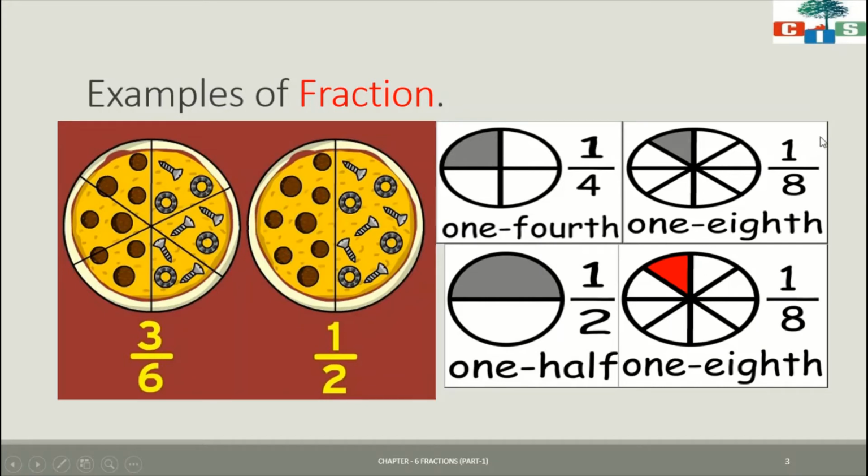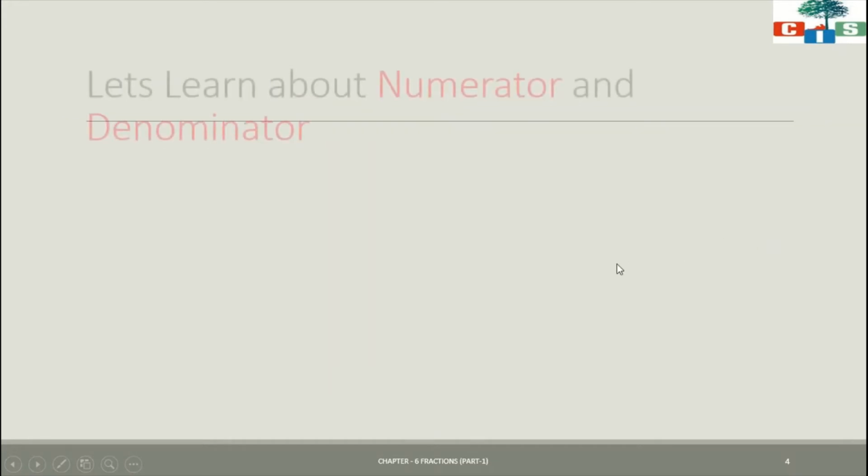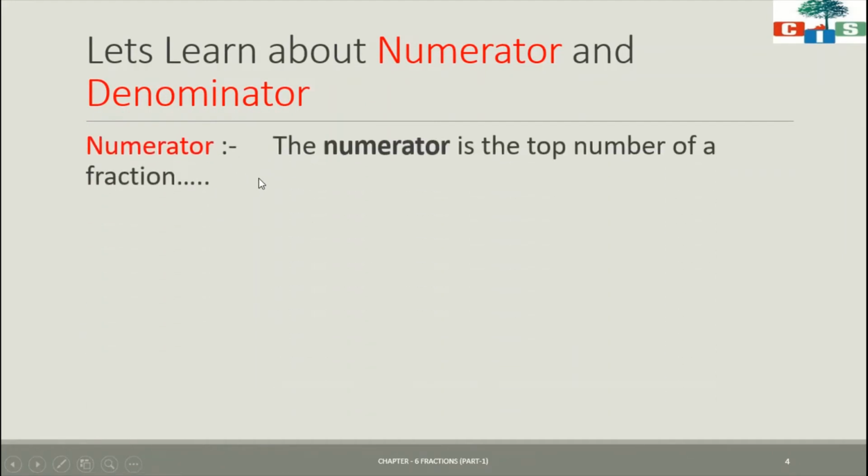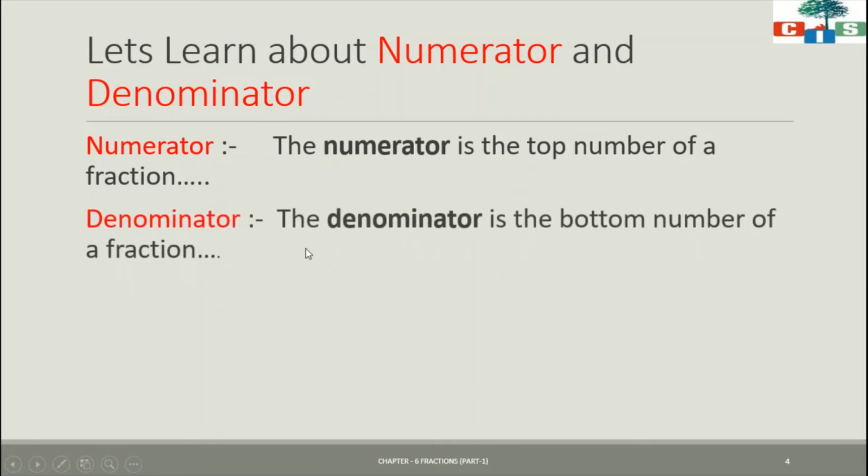Okay, scholars, now we will see about the numerator and denominator. The numerator is the top number of the fraction. The number which is written on the top is known as the numerator, and the denominator is the bottom number of the fraction.